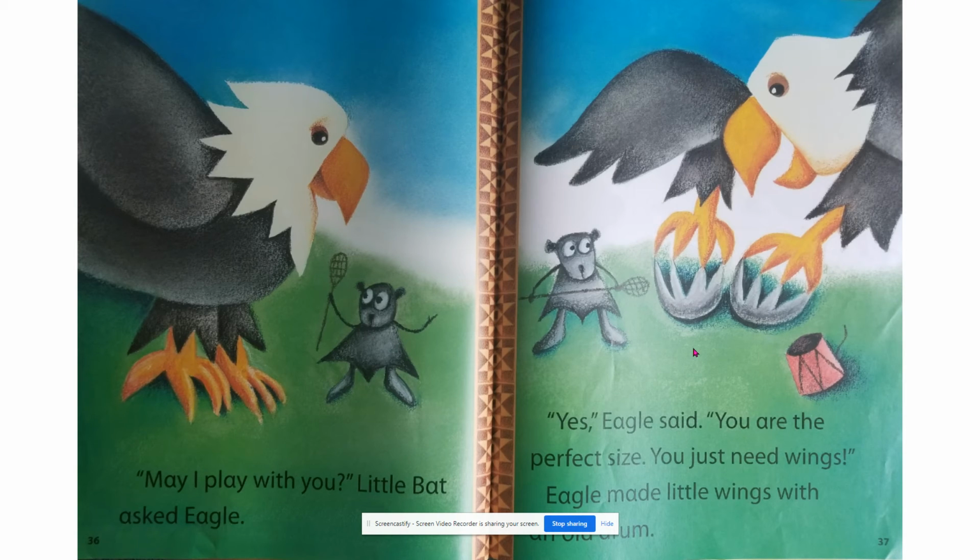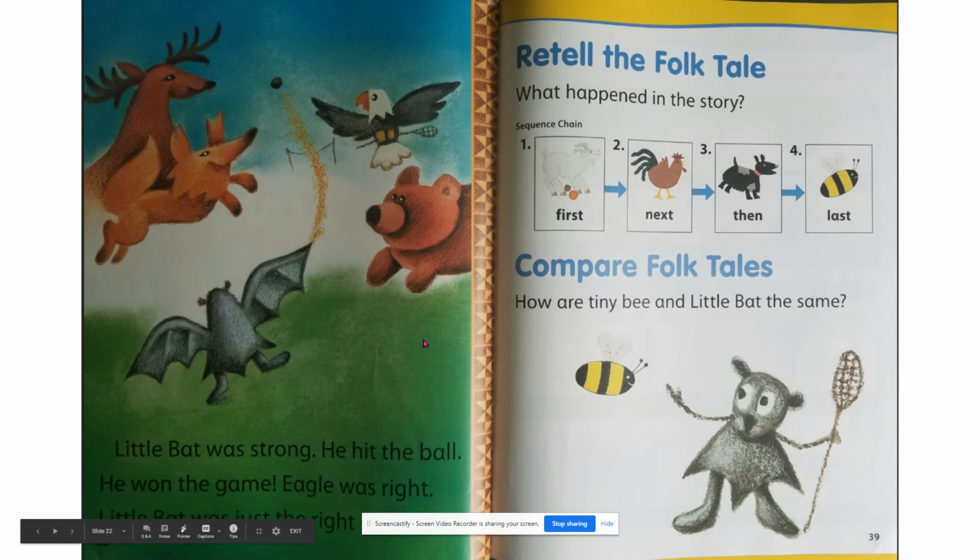What big job does Little Bat do even though he is tiny? Let's go to the end of our story. Look at this picture. What big job does Bat do at the end of the story, even though he is tiny? Go ahead and pause the video and see if you can remember. Okay, did you say that he won the game? Yes, he did. He won the game, even though he was little. The big job that he did was he won the game.